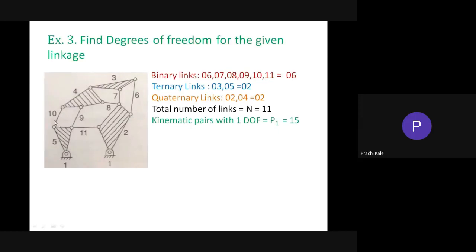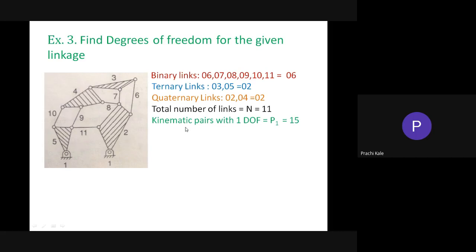Then 10, 5, eleventh. Then 9, 4, twelfth. Then here 9, 11 and 9, 5, 13, 14. And 5, 1 is the fifteenth. So likewise, you have to count the number of kinematic pairs.